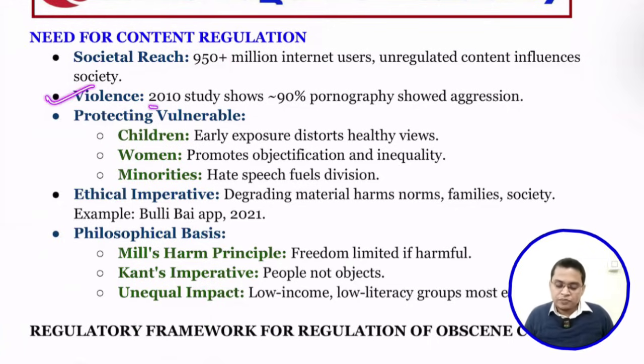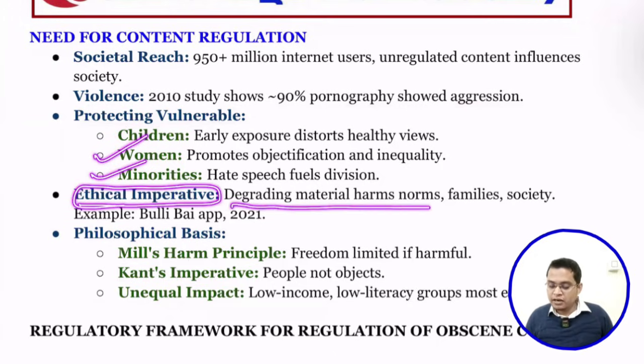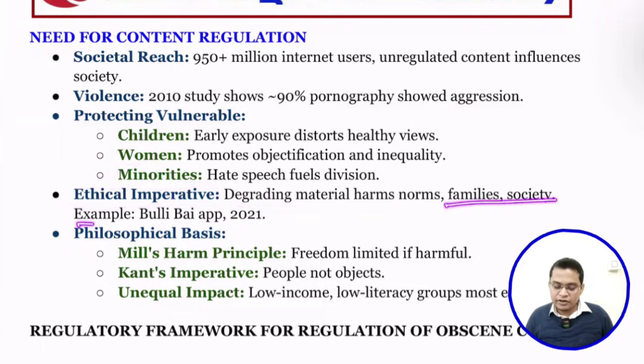So next is violence. A study conducted in 2010 found that 90% of pornography shows aggression towards women. So that is what led to a change in the mindset of our younger population. So protecting the vulnerable, like children, who are most prone to this behavior, and women and minorities also. So next is the ethical imperative. Degrading material harms norms and family society. For example, the Bulli Bai app. In this app, they were selling female photos. That means we are commodifying the image of women. So this is very unethical.